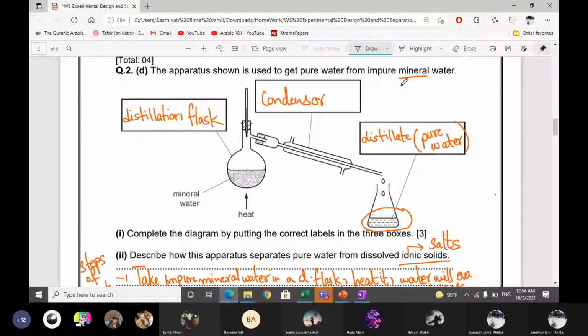Now this one, label the apparatus. This is a round bottom flask, but when a round bottom flask is used in distillation, then its name changes into distillation flask. So write distillation flask. Then this is the condenser, and the third one is distillate, pure water. It is not pointing towards the apparatus, it is pointing towards the liquid which we get in the end. That liquid is known as distillate, which we get at the end of distillation.